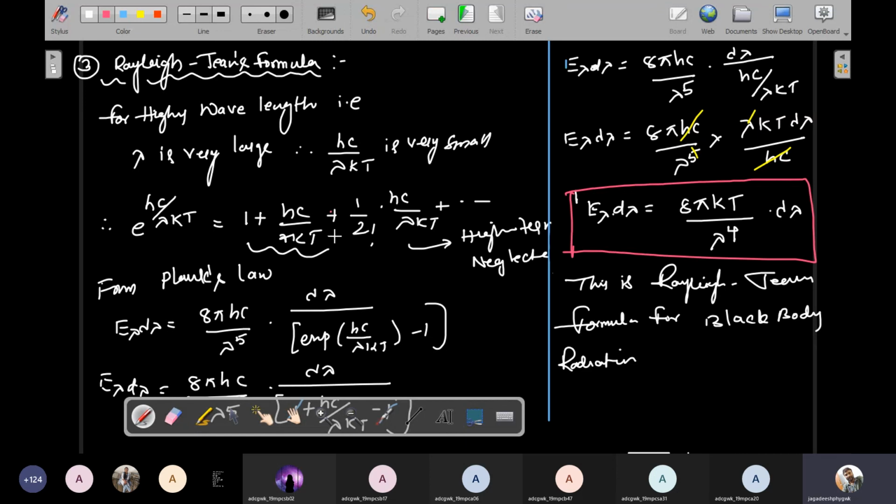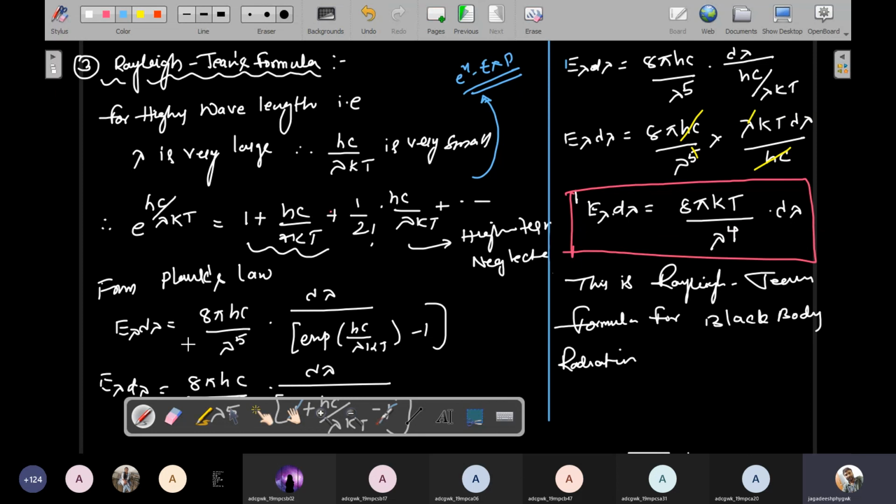This is the e power x expansion. I consider only the first two terms, because the remaining are higher-order terms, so they are simply neglected.